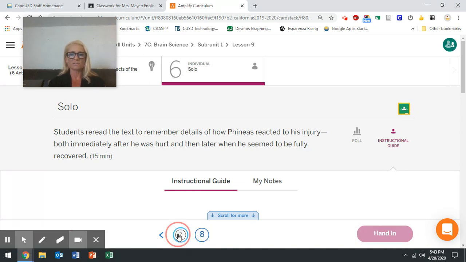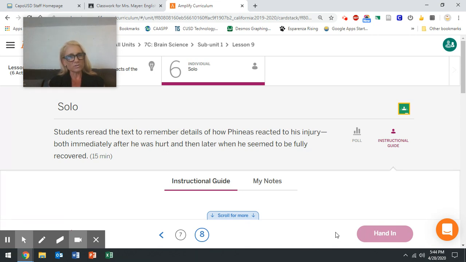Notice that when I was on 7, it said next. Now, you could stop there. If you stop there, then your teachers will think you didn't do anything because you actually have to hand it in for us to see. But what if I hand it in and I realize I got a really bad score? We are looking at your scores. We can't see your scores until you hand it in. Amplify is just like handing in your work. So you want to do a good job. You don't want to just press buttons and do whatever because this is worth a grade.